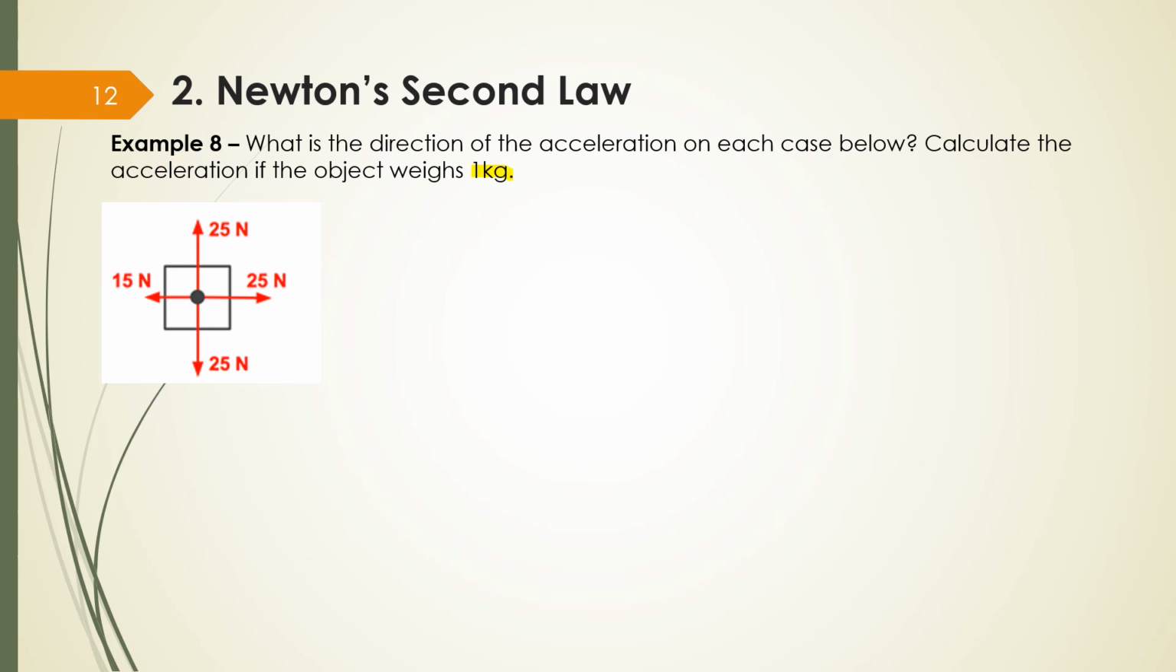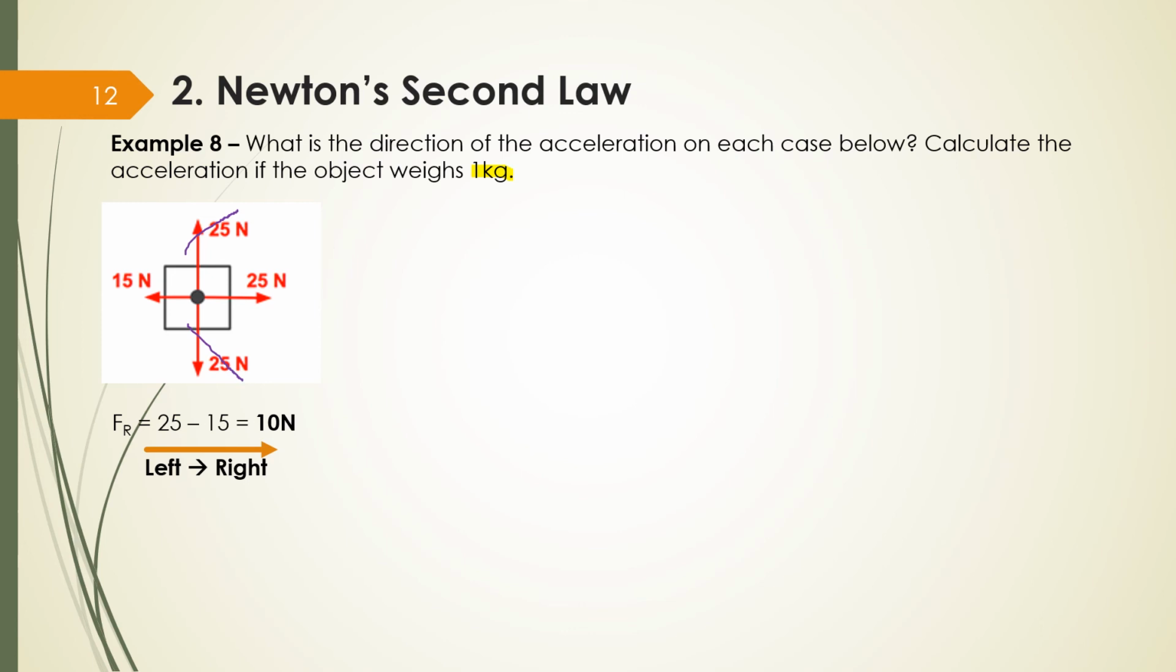For up, I have 25 newtons, and down 25 newtons as well. So they cancel each other. I don't need to worry about that. How do I calculate now the resultant force? I have 25 going right and 15 going left. So what's going to be my resultant force? 10 newtons. Going where? From left to right.